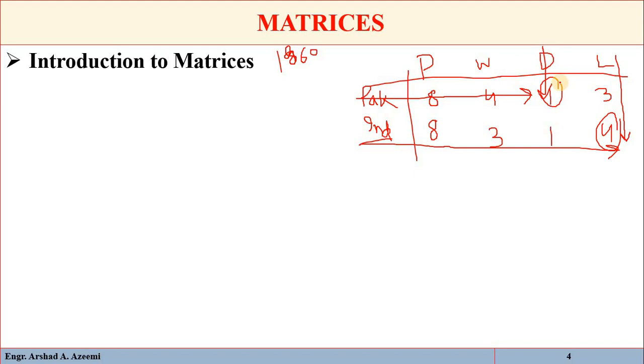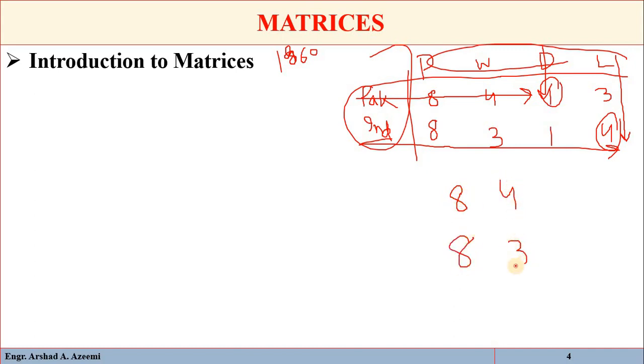So if we remember each number's representation, then we can remove these headings and just write that total matches played were 8, Pakistan won 4 matches, India won 3 matches, 1 was drawn, 3 were lost by Pakistan, 4 were lost by India. So now these are the numbers represented, enclosed in square brackets or parentheses. That is called a matrix. For example, if we call it A, it is matrix A.